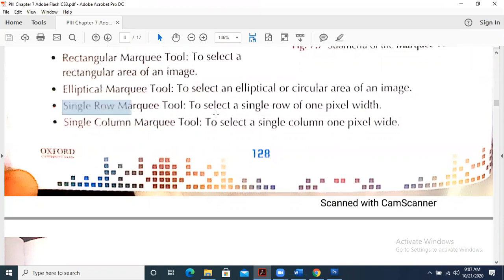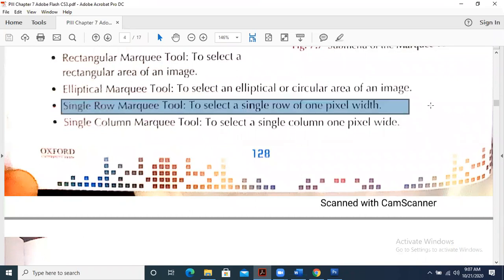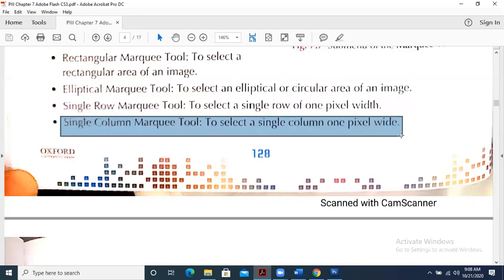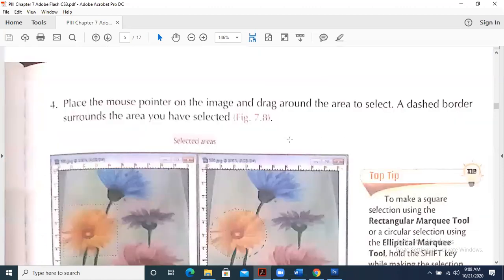The single row contains 1 pixel width. Now this is very important. To select a single row of 1 pixel width, you are going to use the marquee tool of row. Otherwise, you are going to use the marquee tool of column, which is going to select 1 column of a single pixel. As I have explained, it is very narrow.